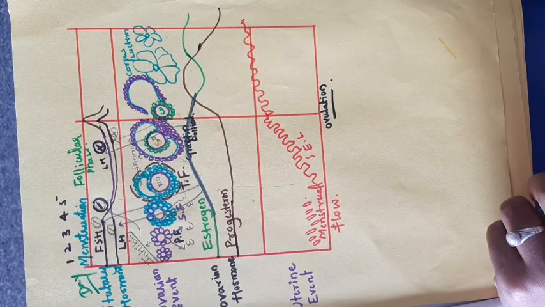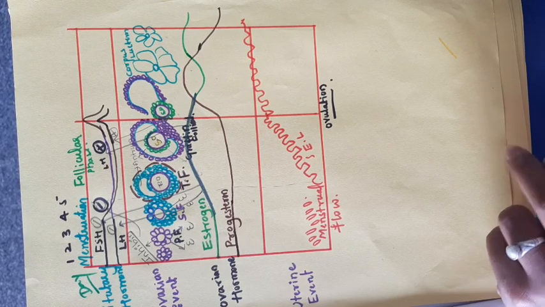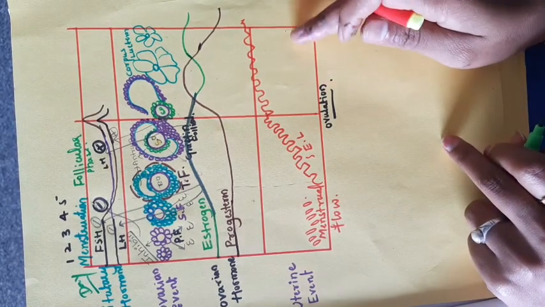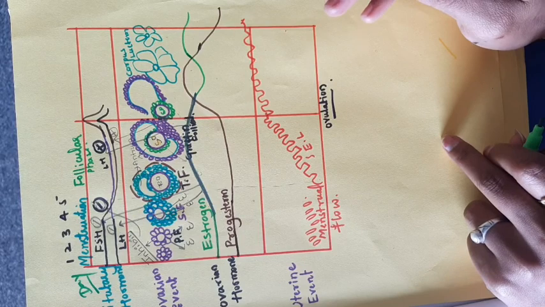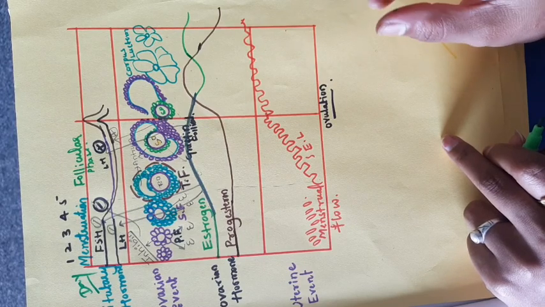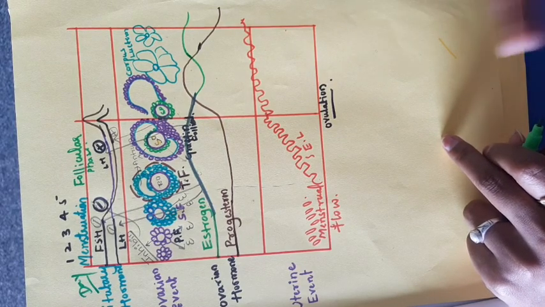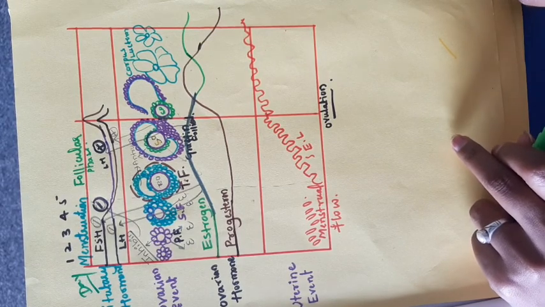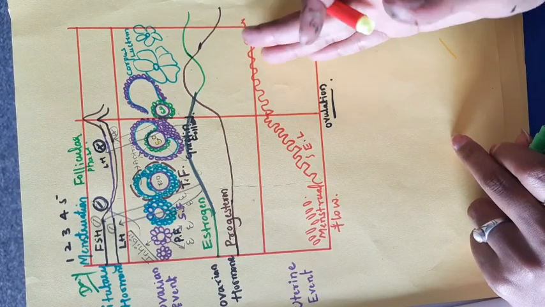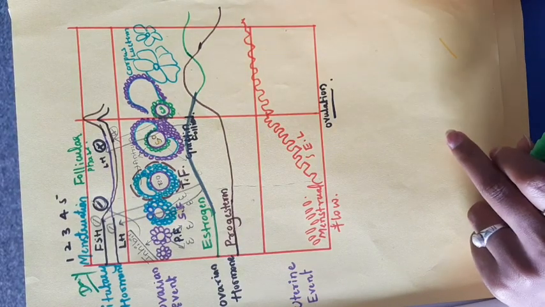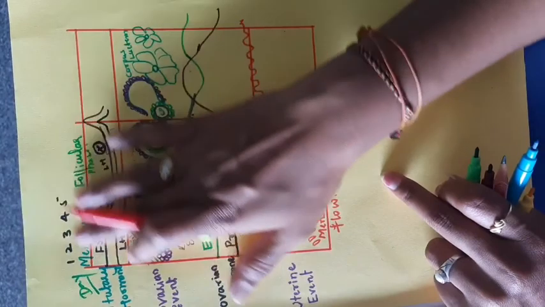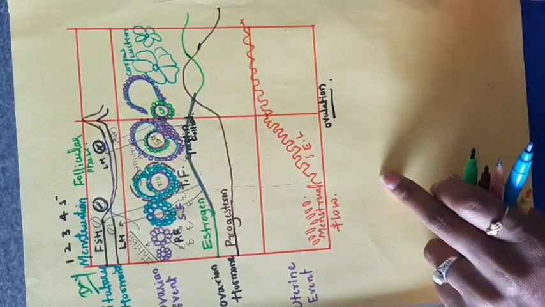If the sperm does not enter and fertilization does not occur, the endometrium layer which has proliferated breaks down and flows out of the vagina in the form of blood. That is called the menstrual flow. At the end of each menstrual cycle you can see all these events.